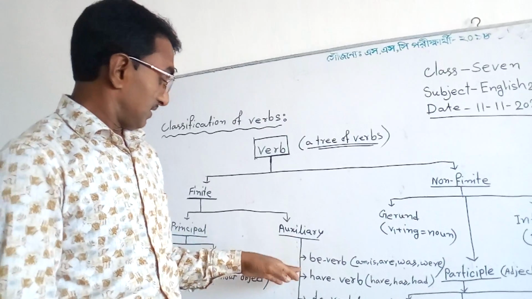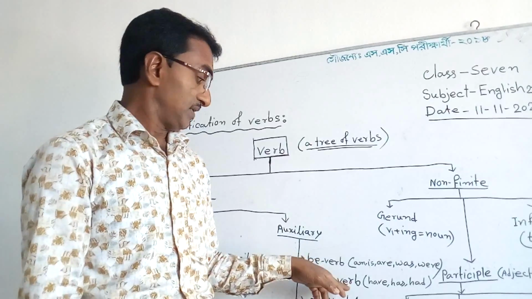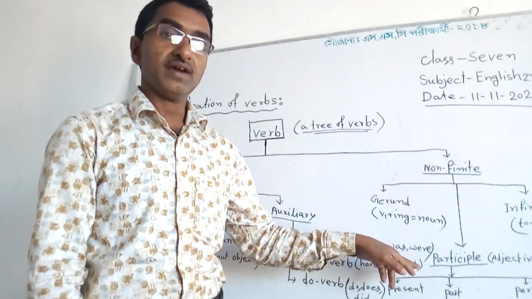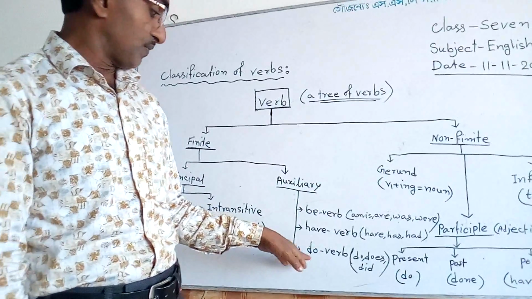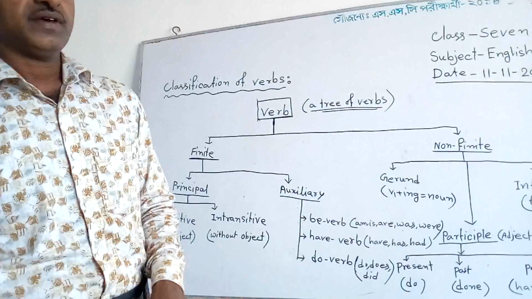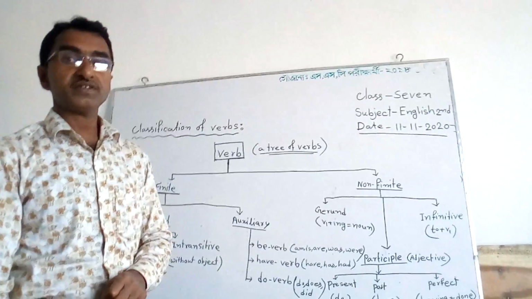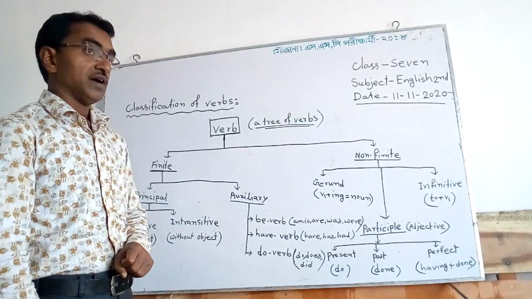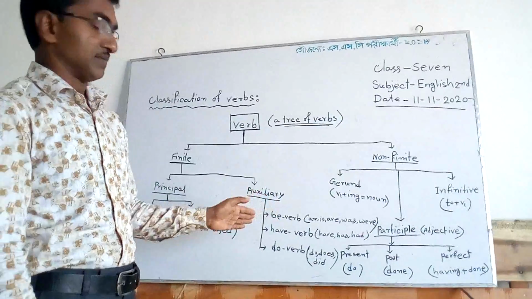Then there is another kind of auxiliary verb, have verb. Have, has, had. After that, do verb. Do, does, did. We know that in present indefinite or present simple tense there is no auxiliary verb.